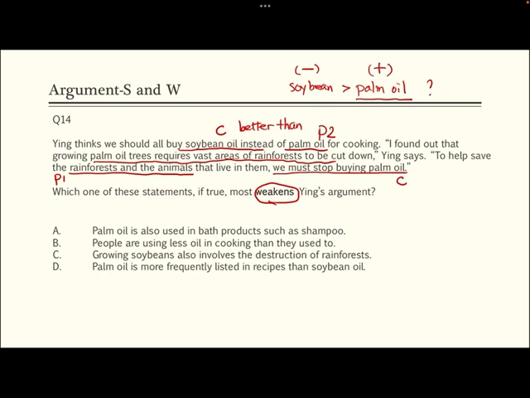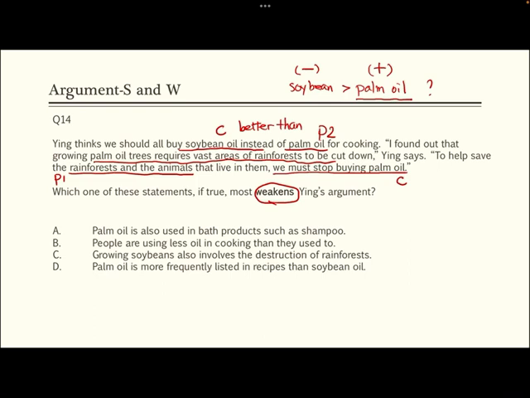So when we compare two things, when we want to say A is not necessarily better than B, we have two ways to weaken it. Either we can say A is not as good as you say. Another way is B is not as bad as you say. Right? Both of these directions work to weaken the argument.